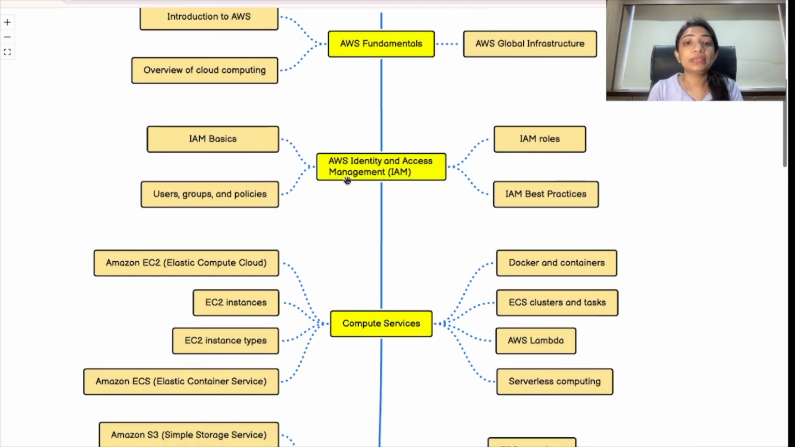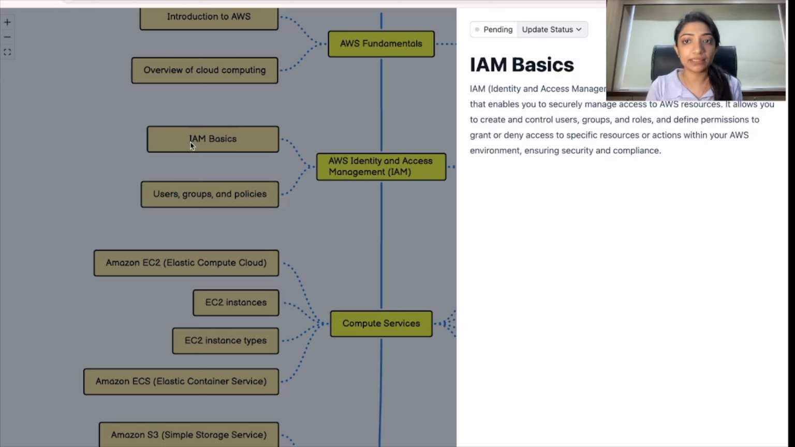Let's come to AWS Identity and Access Management. This would be the first service I would prefer to go and do hands-on or go and understand. So let's see what is IAM basics. So IAM is a foundational service in AWS which enables you to securely manage and access AWS resources. It allows you to create and control users, groups, and roles, and define permissions to grant or deny access to specific resources or actions within your environment. So go through what is IAM.